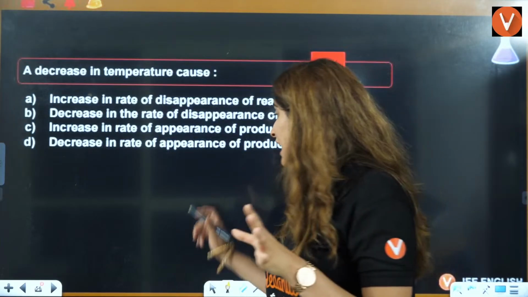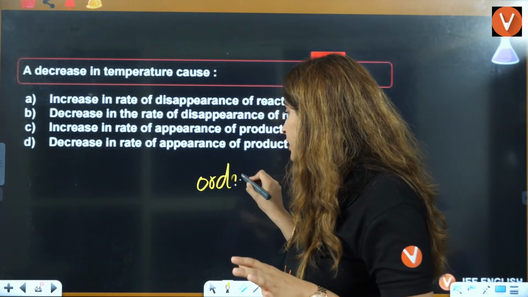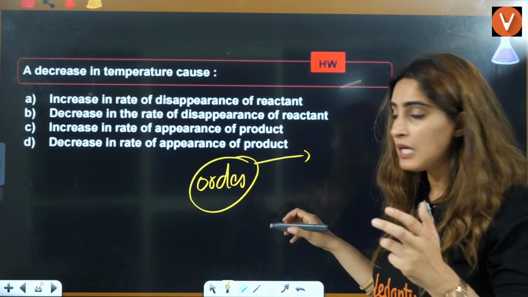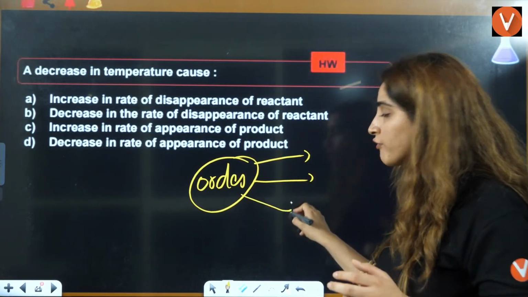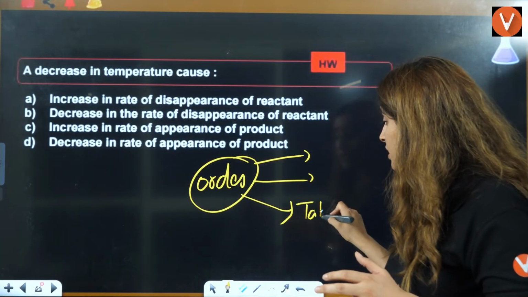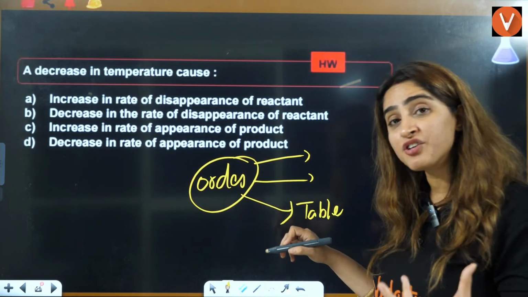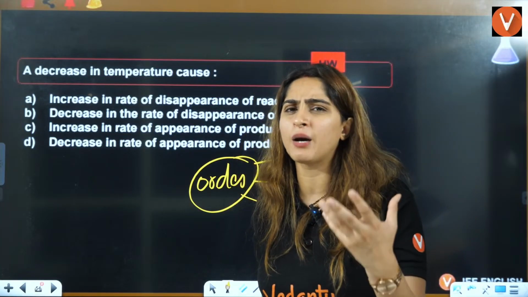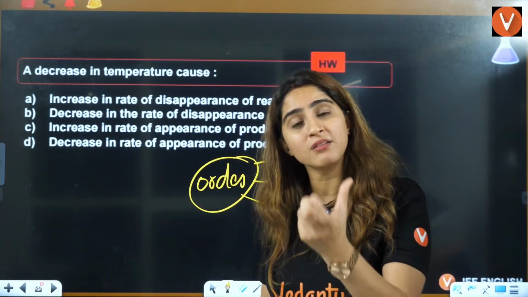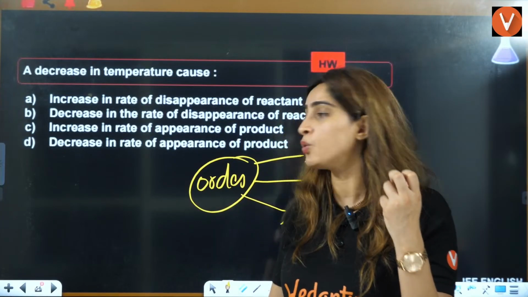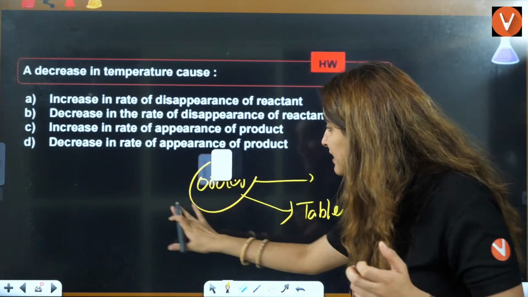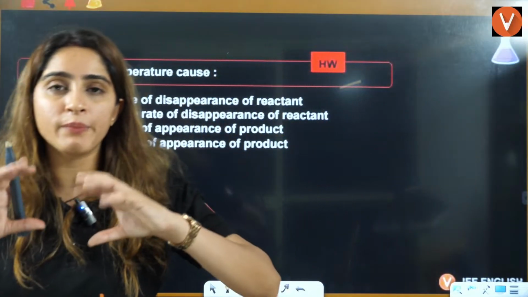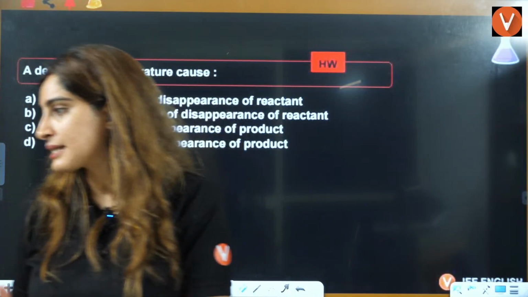But for that, I have to first teach you the order of the reaction: if concentration doubles or triples, how to find the order of the reaction in the form of a table, when hints on concentrations are given, when hints on the reaction rate being double or triple are given. In the table, the practical data is given to you, how to find the order. In that particular lecture, I'll pick up these questions because that will be more beneficial for you, right?